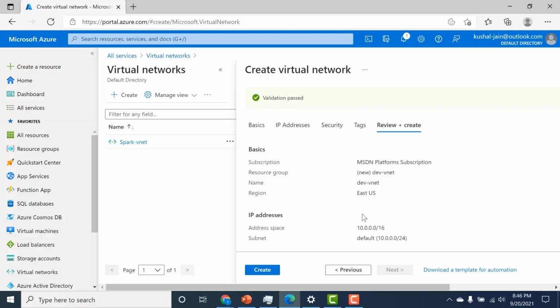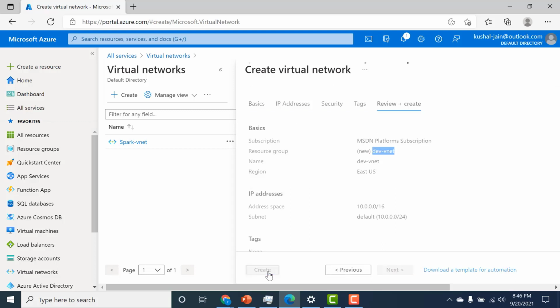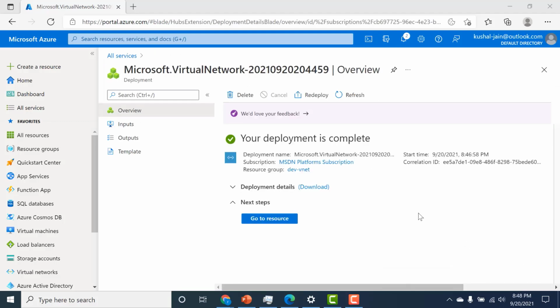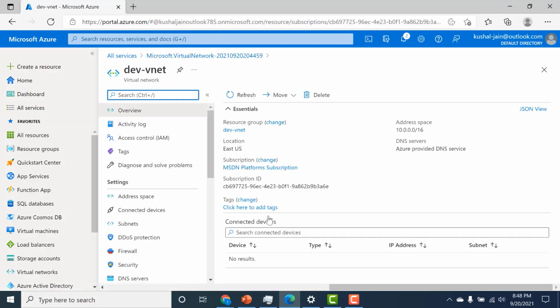So let's create this VNet, and once we've created it, we'll add a few more subnets within this virtual network. The name of my virtual network would be just dev VNet, and it will be created in the new resource group that I've created called dev VNet as well. So let's create this virtual network. It's been created, so a resource has been created. You can just go to our resource, and you can see that this virtual network has been created.